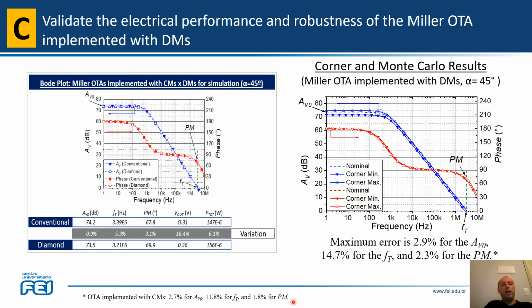Therefore, we can conclude that the electrical performance and robustness are practically the same for both OTAs, one implemented with CMs and another implemented with GMs alpha 45 degrees. Besides, we can also say that the conversion of CMs into GMs was done with success.